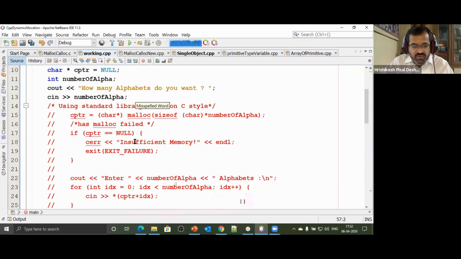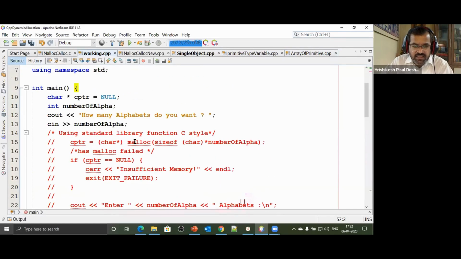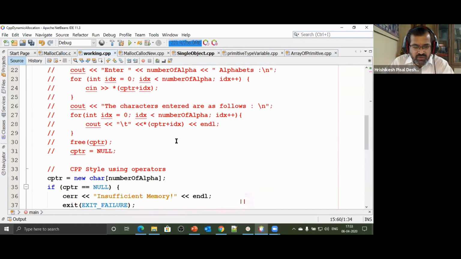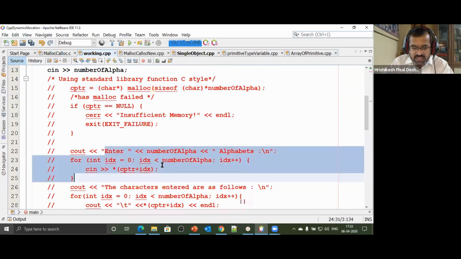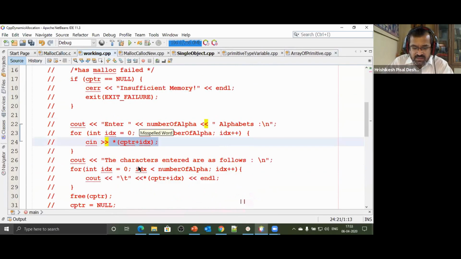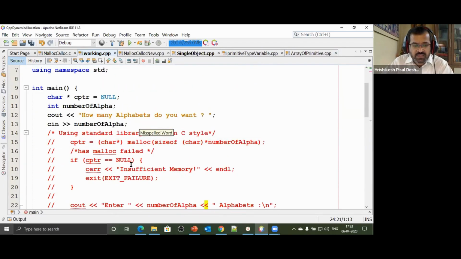This time around I'm going to work with characters, and I'll directly take the example of new, because we saw for malloc and calloc how we can create an array. In the last example when I said 5 into 4, we saw that, so I'll not take those examples. Look at this code. We have already done similar code: size of char, size of integer into number of integers, and then we printed all those values. I discussed this star plus idx. So let's do it using C++ style, how we can carry out this same operation.